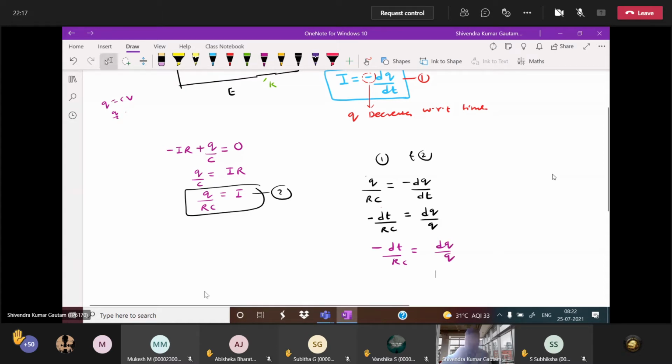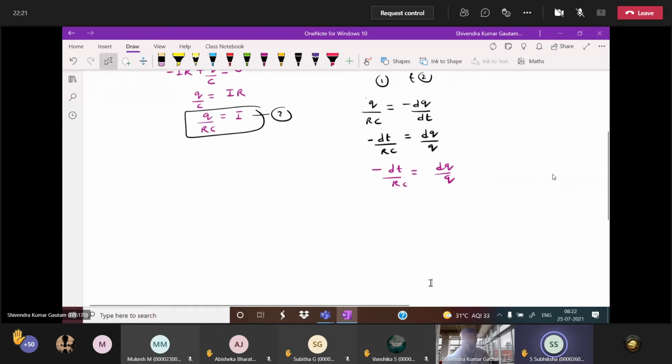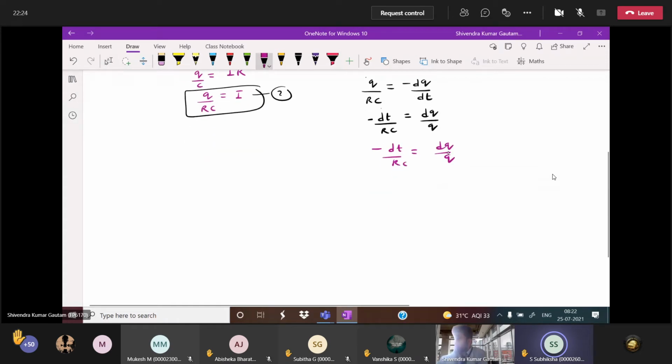Tell me, on the left side what is the variable, and on the right side what is the variable? Left side, time is the variable. Right side, charge is the variable. So we'll integrate. At t equal to 0, how much charge did we consider? Q max. At t equal to t, how much charge?